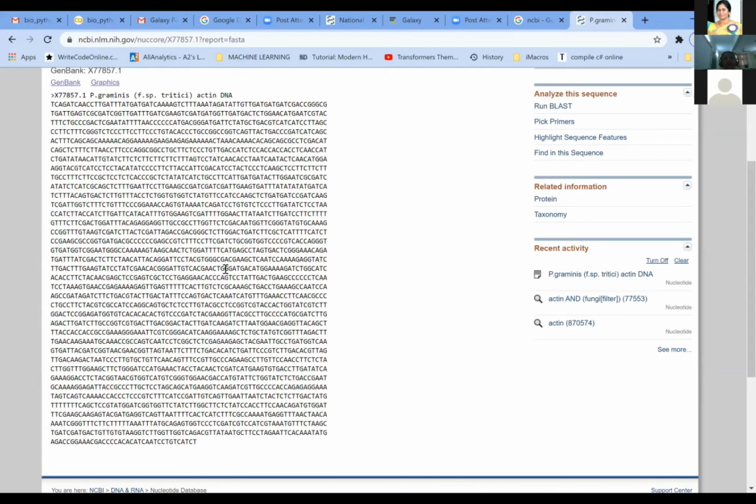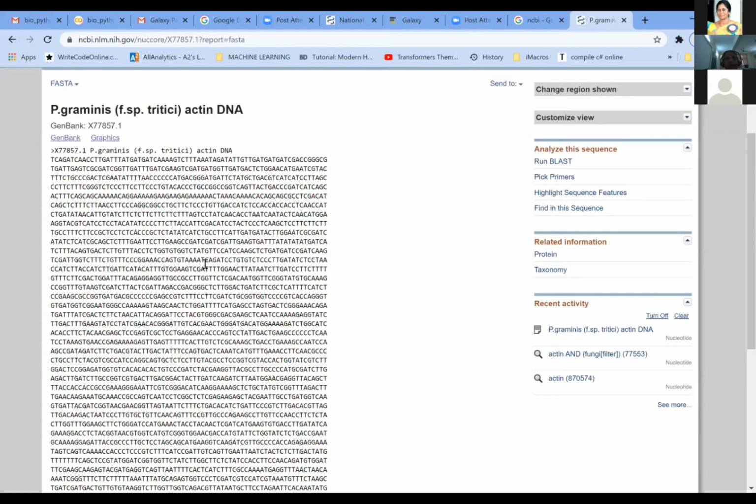Now please pay attention here. If you are talking of the FASTA format, there are two aspects of this sequence. This FASTA format is specified by this first line, which you see here. This is the first line, which is giving the accession number, the name of the organism, the gene sequence, and what is the type of nucleotide which is there.